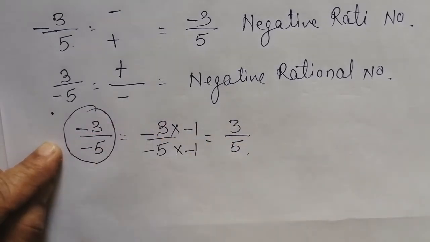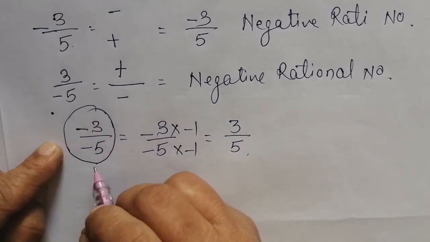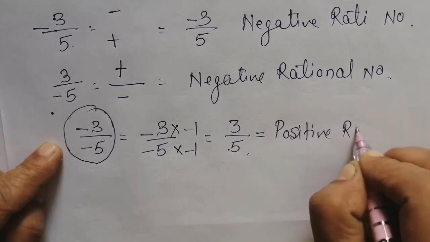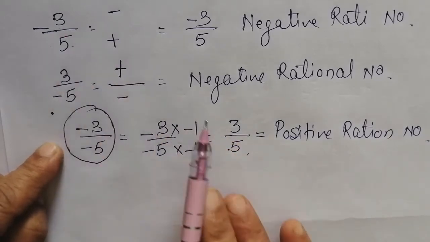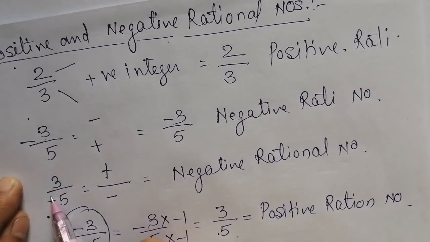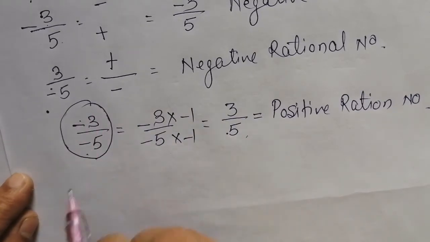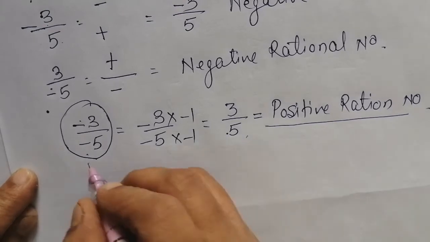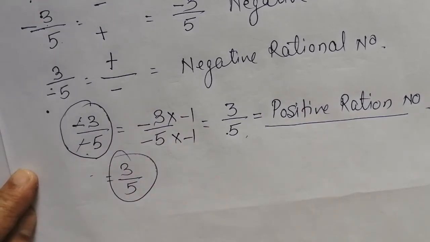And that's why, when the negative sign is in the numerator and denominator, this rational number is called a positive rational number, because the negative sign will be removed and you will get positive 3 by 5.